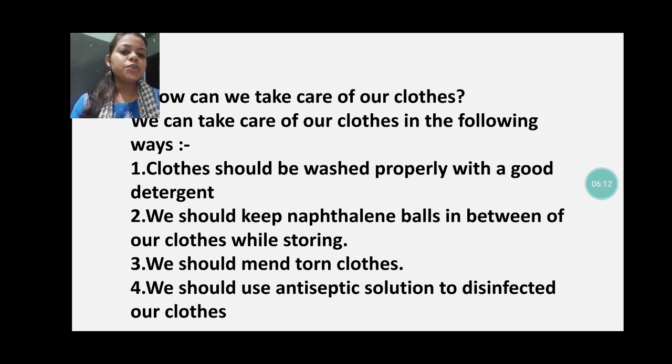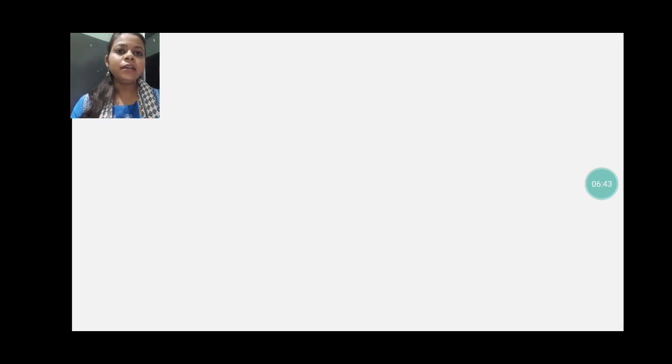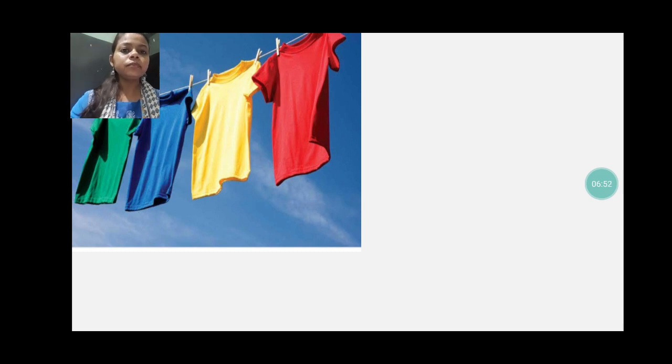Point number 4 is, we should use antiseptic solution to disinfect our clothes. Sometimes what happens, we are not well. We can have a fever, a cold, or different types of diseases, and all the time germs can be present on our clothes. So to remove that, we have to use an antiseptic solution like Dettol. When we are washing our clothes, at that time we should put a little bit of antiseptic lotion in it, and soak our clothes for 2 to 3 minutes, so that our clothes are disinfected.